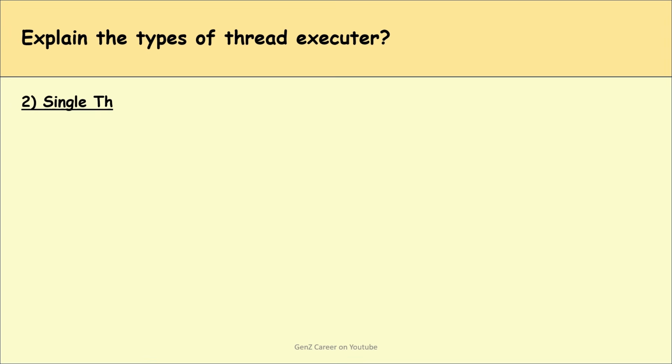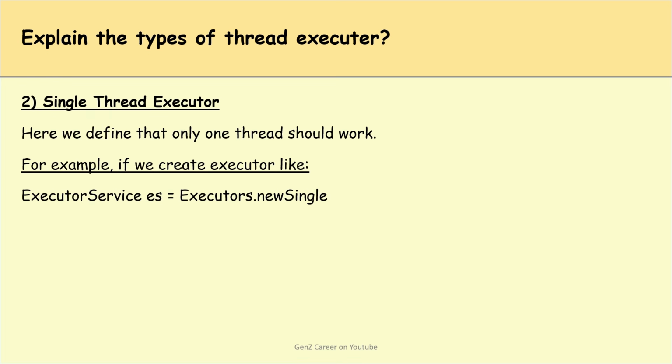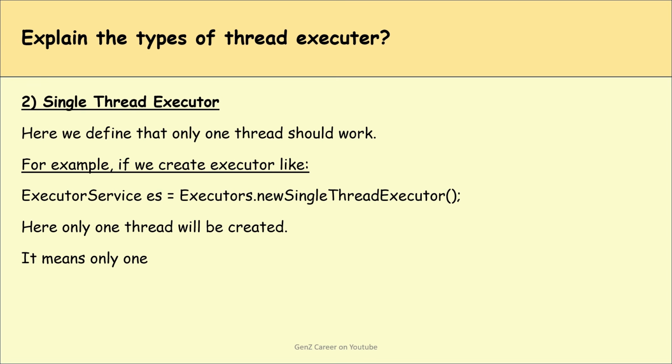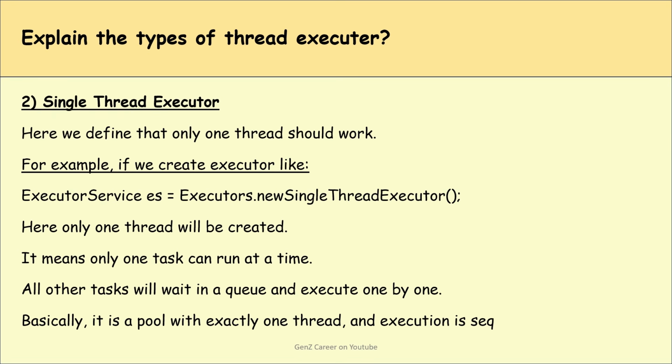Second is single thread executor. Here we define that only one thread should work. For example, if we create an executor like ExecutorService es = Executors.newSingleThreadExecutor, here only one thread will be created. It means only one task can run at a time. All other tasks will wait in a queue and execute one by one. Basically, it is a pool with exactly one thread and execution is sequential.